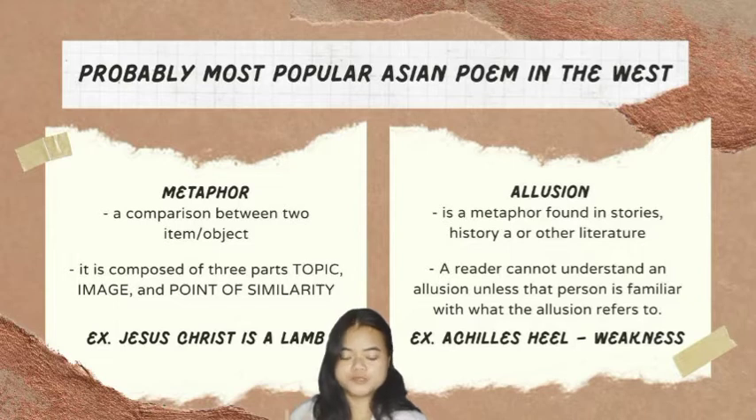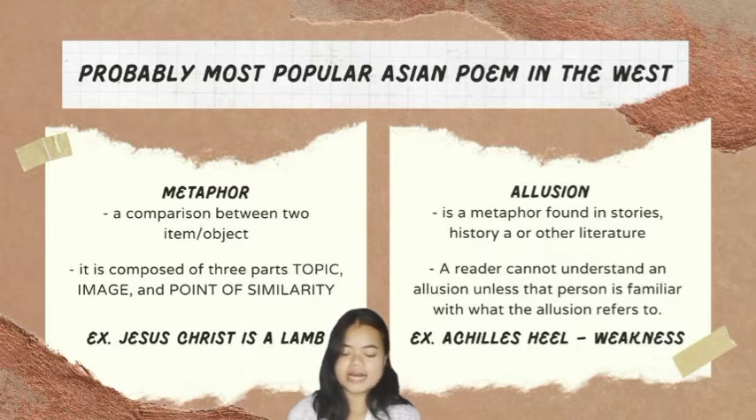It is composed of 2 elements. The first one is metaphor. So what is metaphor? It is a comparison between 2 objects. It is composed of 3 parts: the topic, the image, and the point of similarity. The topic is the item that is being talked about, while the image is the item that possesses a related characteristic that is vibrant, vivid, or stands out. That related characteristic between the topic and the image is called the point of similarity.